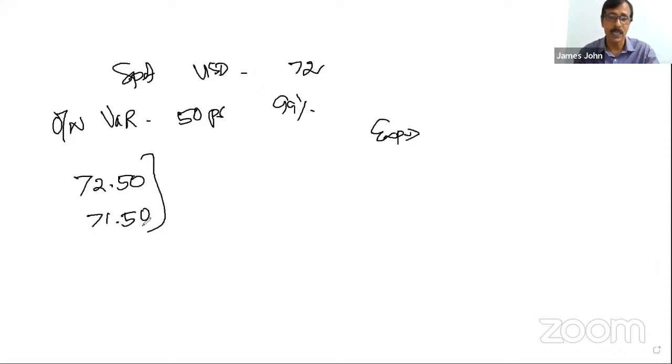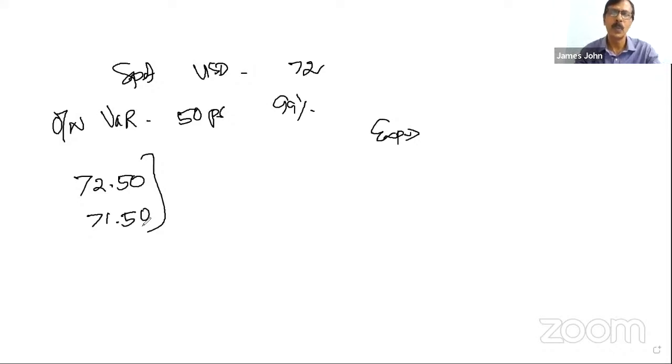As I told you in the first class, exporter from a banker's point of view is a buying transaction, and import from a banker's point of view is a selling transaction. So here it is a buying transaction, exporter. Which is the worst case, 72.50 per dollar or 71.50 per dollar? 71.50, sir. Yes, exactly.